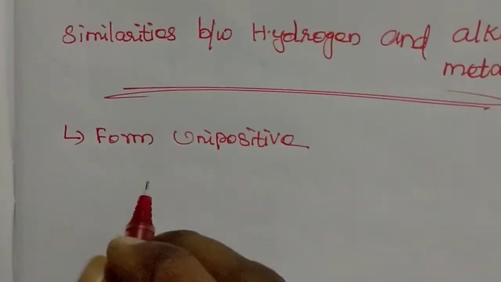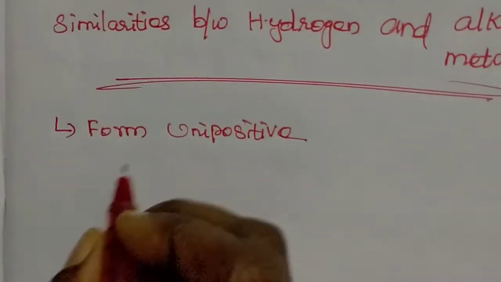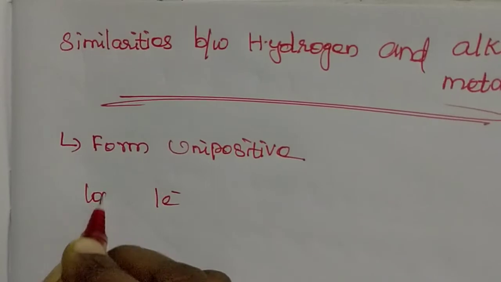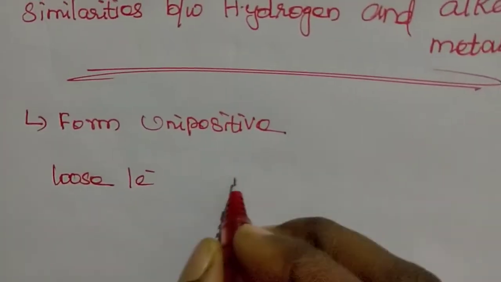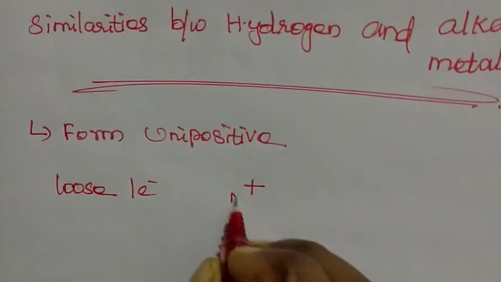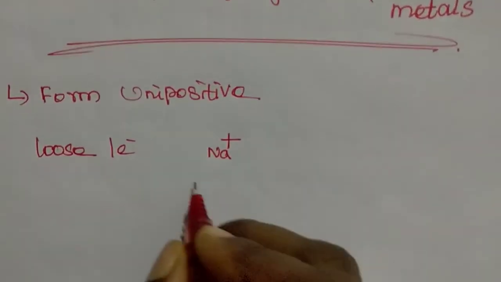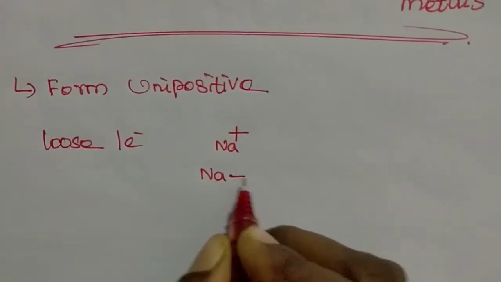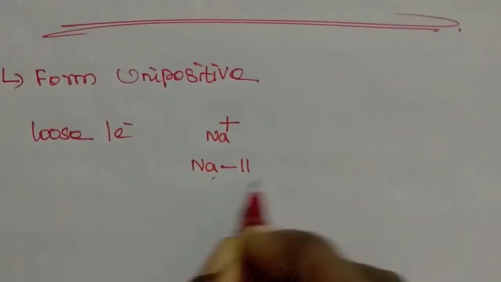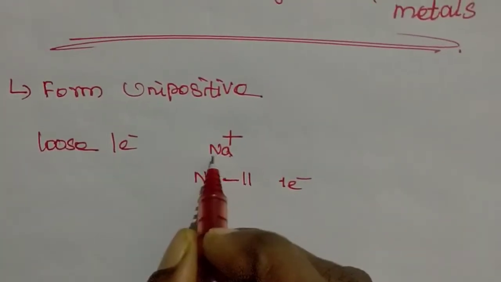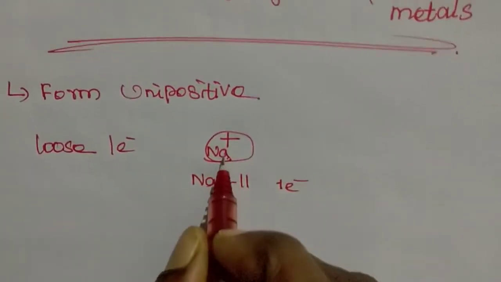They can easily lose one electron and form unipositive ions. Sodium contains 11 electrons, so if sodium loses one electron, it becomes Na plus.